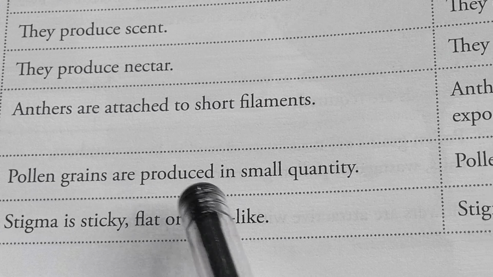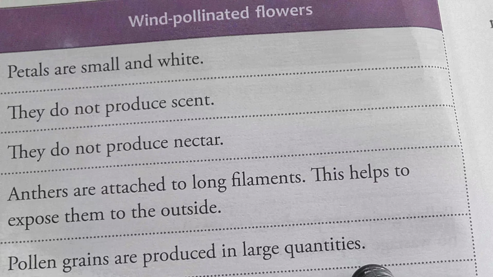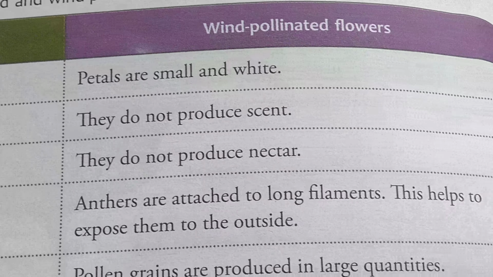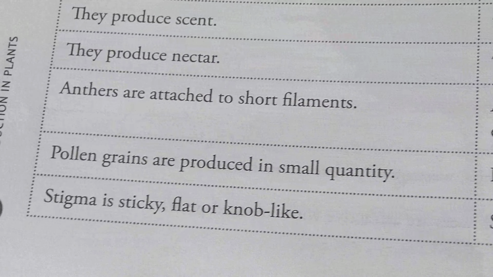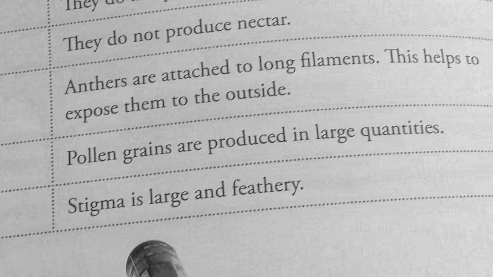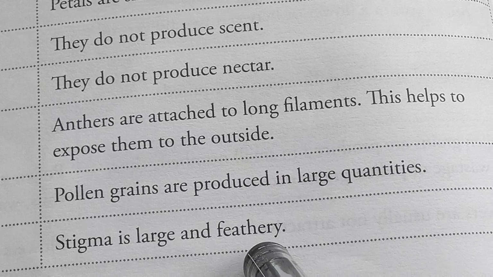Pollen grains are produced in a small quantity, whereas in wind pollinated flowers the pollen grains are produced in a large quantity. There is least chance to reach the stigma. Stigma is sticky, flat or knob-like. But in case of anemophily, stigma is large and feathery.